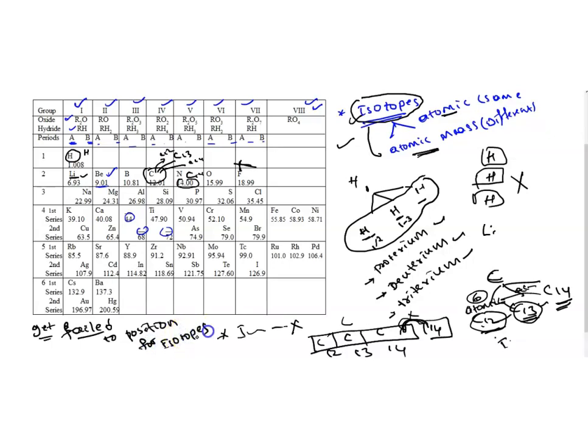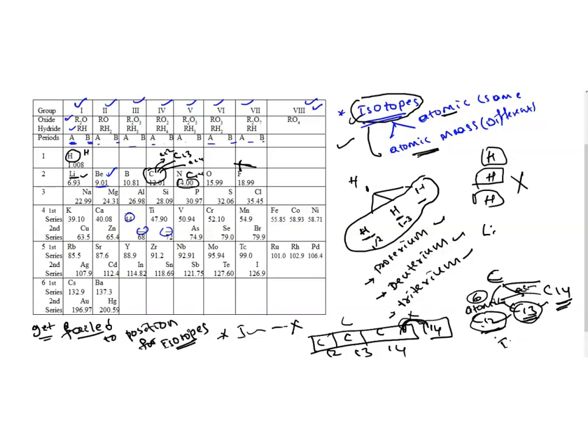Because he didn't worry about it. His idea of arranging elements in increasing order of their masses itself is wrong. So later on, one more person came into the picture, corrected it, and made the modern periodic table which we are using right now.